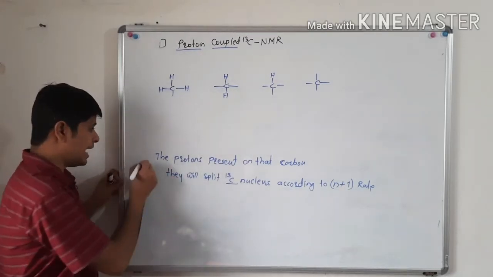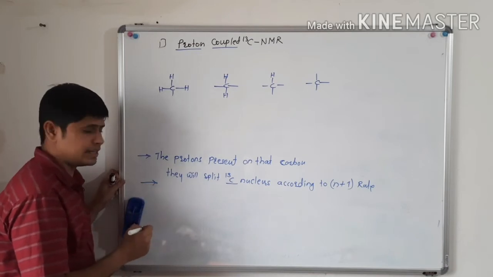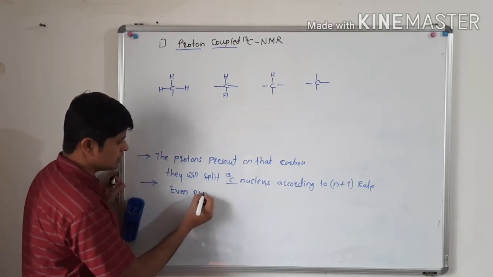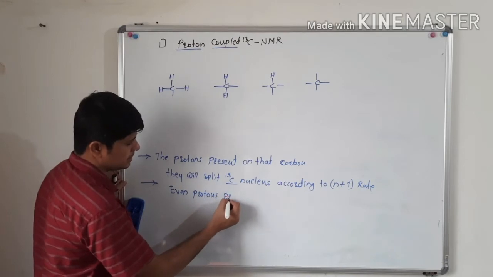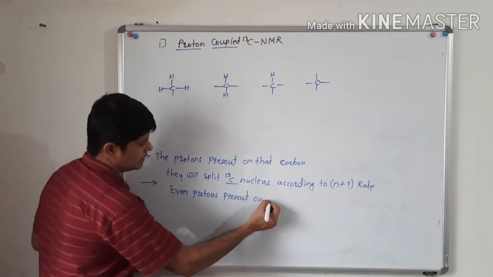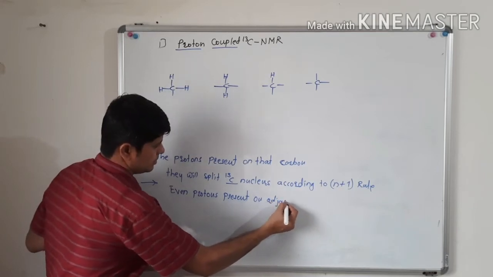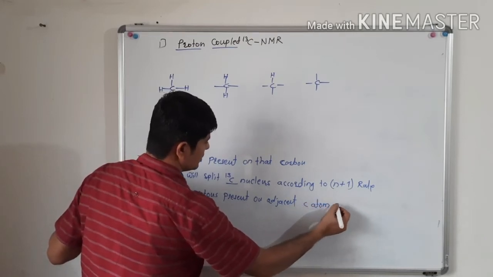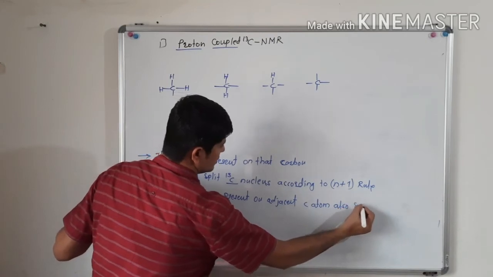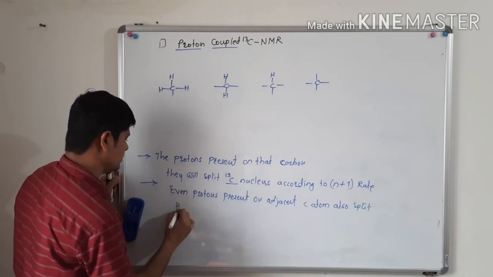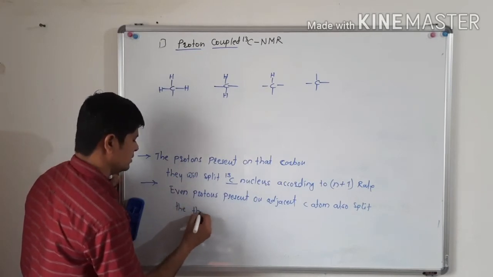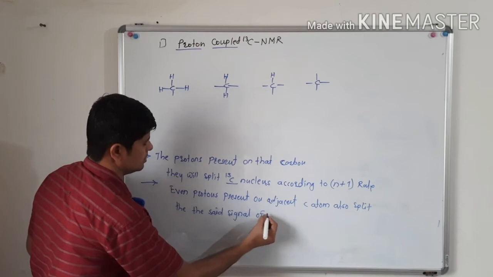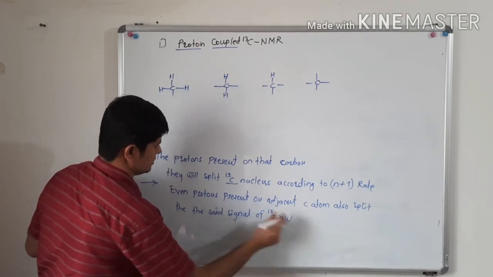In addition to that, I would like to say a second point: even protons present on an adjacent carbon atom also split the said signal of the carbon 13 nucleus.